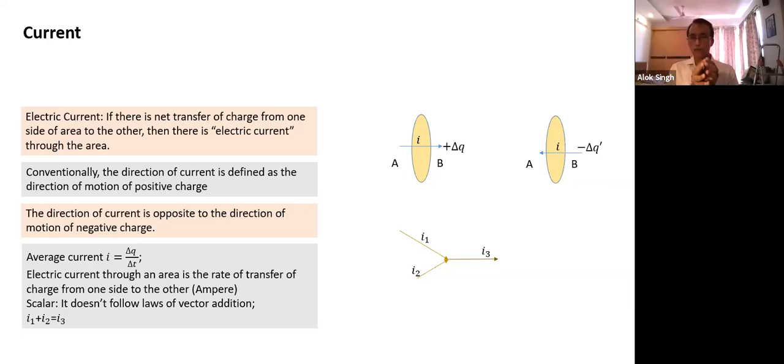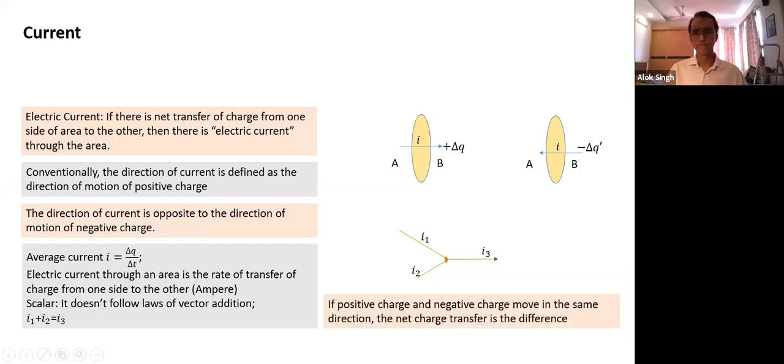Does the water flow rate in the third pipe depend on the angle at which the two pipes join? Actually, it does not. It has a sense of direction of flow, but the summation is independent of the angle between the two, and it does not follow the vector addition law. That's why it's a scalar quantity.